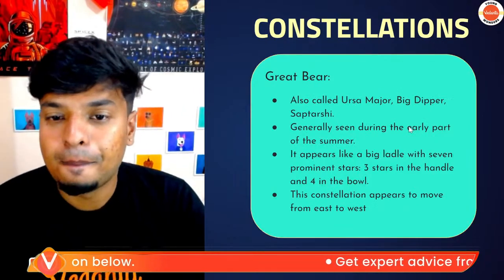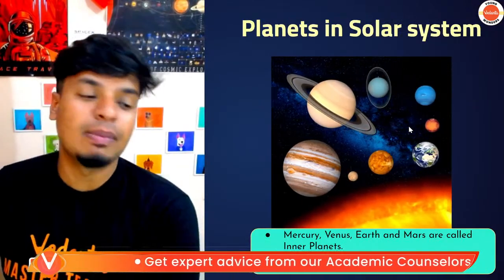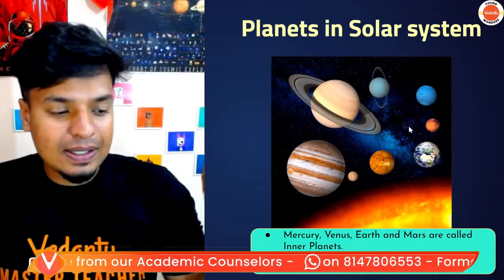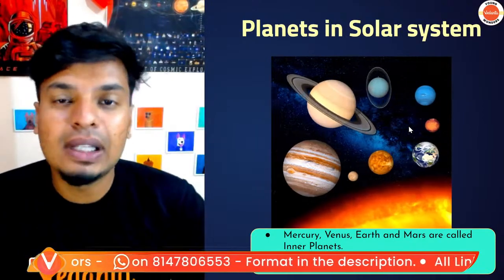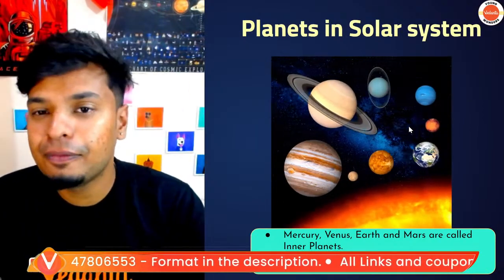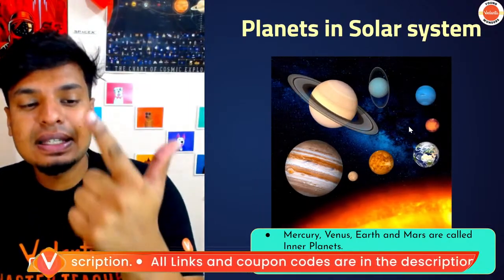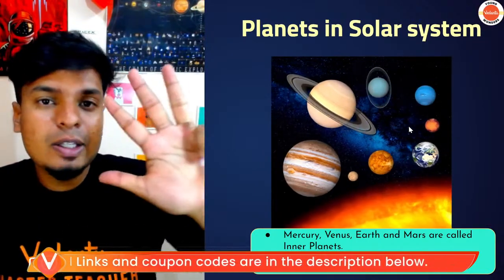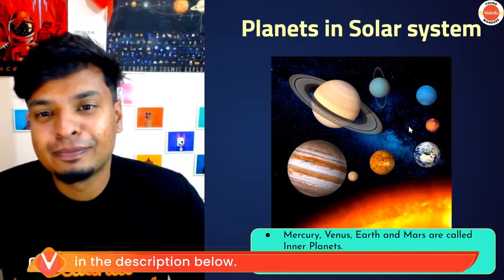Right? Now, let's talk about planets in our solar system. How many planets do we have, guys? We have 8 planets. Mercury, Venus, Earth, Mars, Jupiter, Saturn, Uranus, Neptune. These are the 8 different planets that we have. Among these, Mercury, Venus, Earth, Mars, these 4 planets are called inner planets.